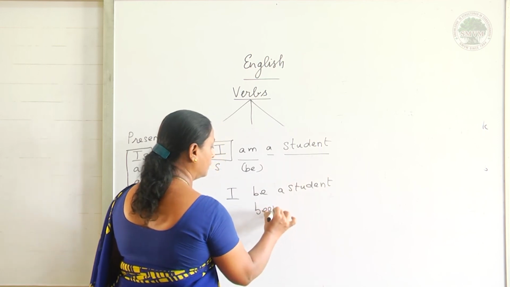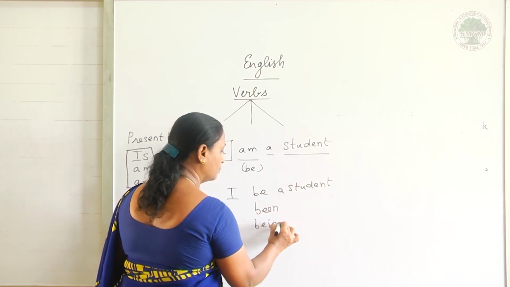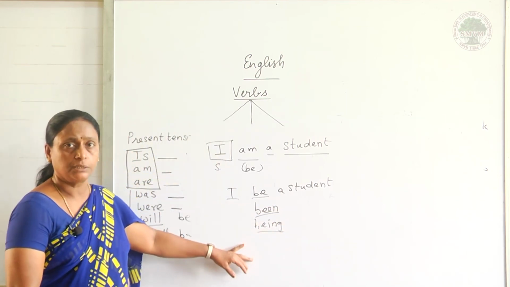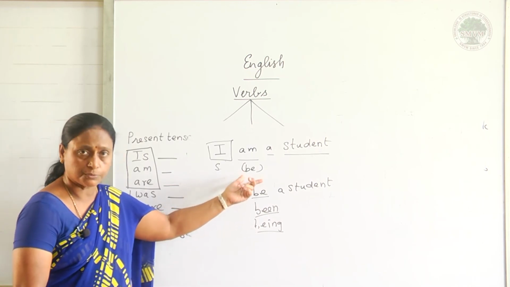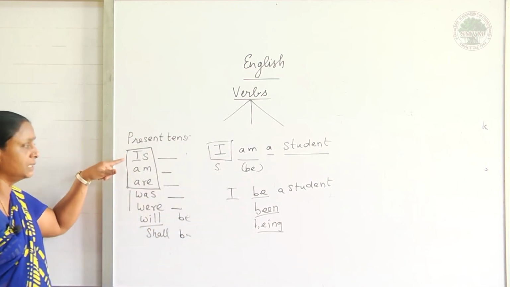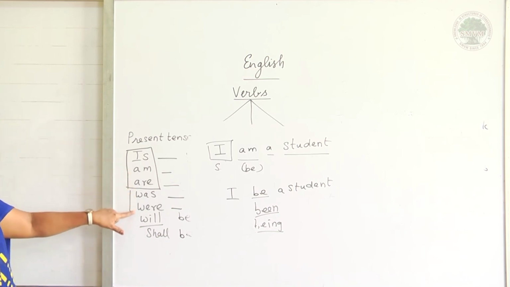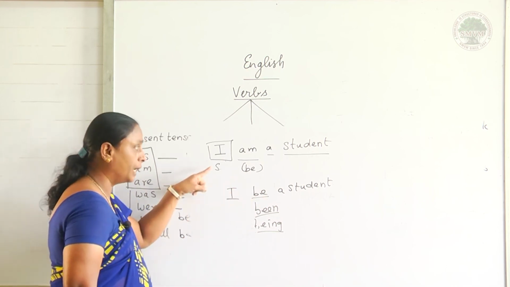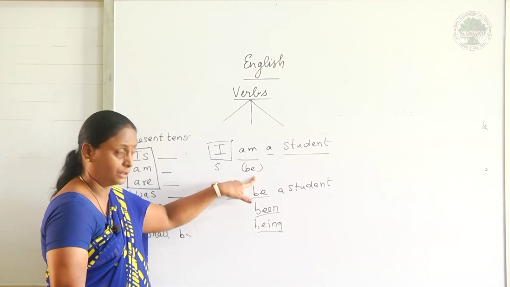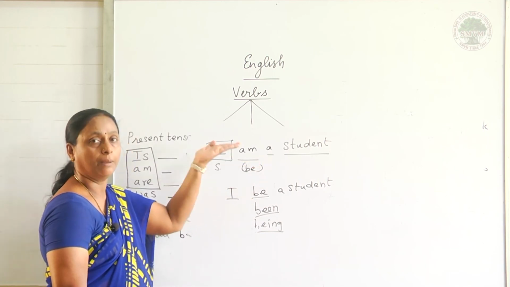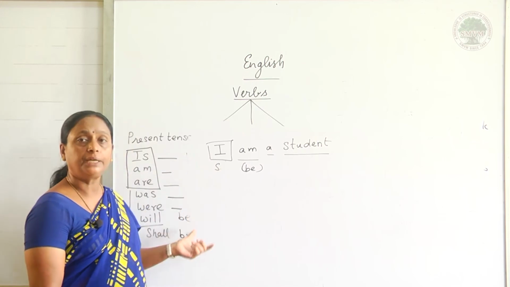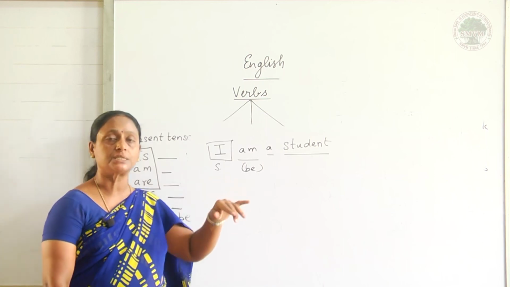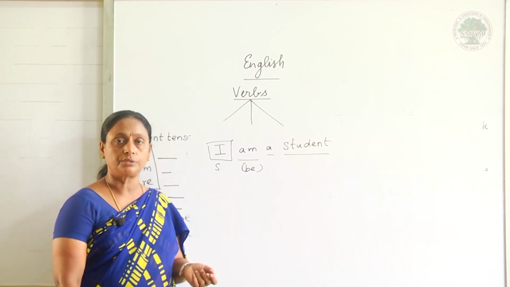I been a student. I being a student. No, these are all wrong words. We should not use like this. The meaning of bracket verb be verbs means the be verbs we have to supply. These are the verbs: is, am, are, was, were, will be, shall be. They are only called as be verbs. So, for I, if I have given the bracket be means, what is the verb I have to supply? Am. Understand? The remaining be verbs will be discussed in the next classes. Thank you, students.